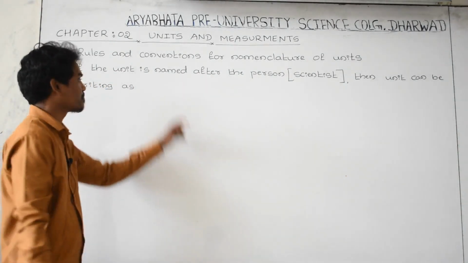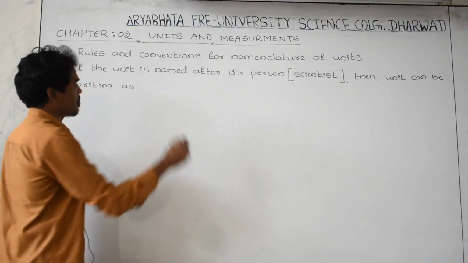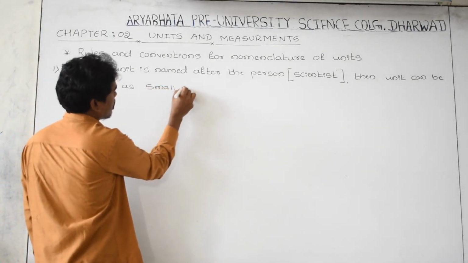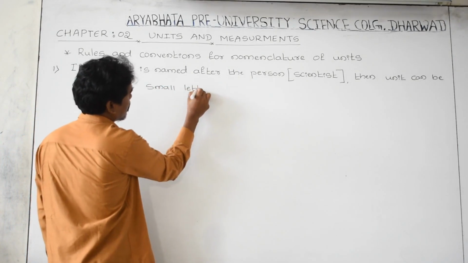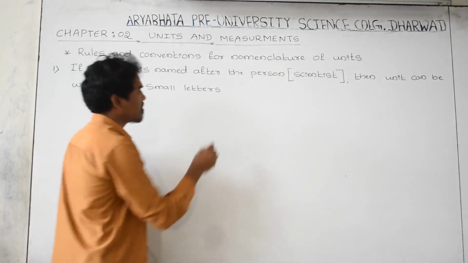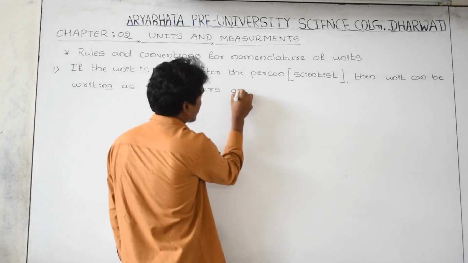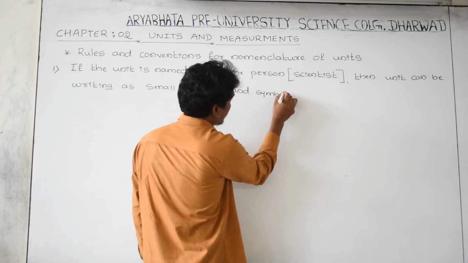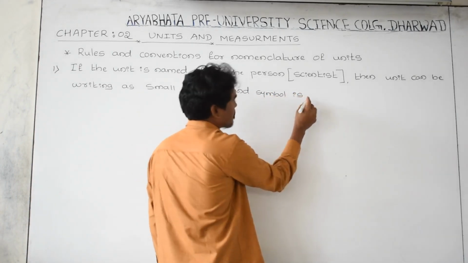in small letters, and the symbol is in capital letter.